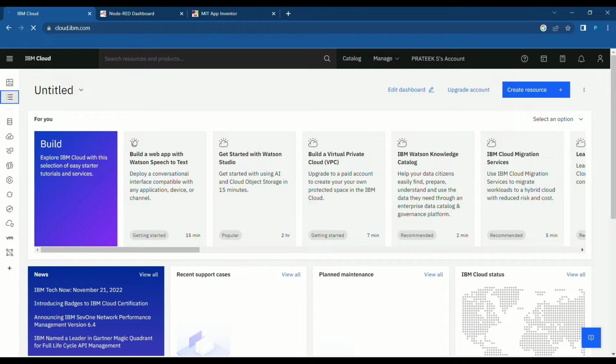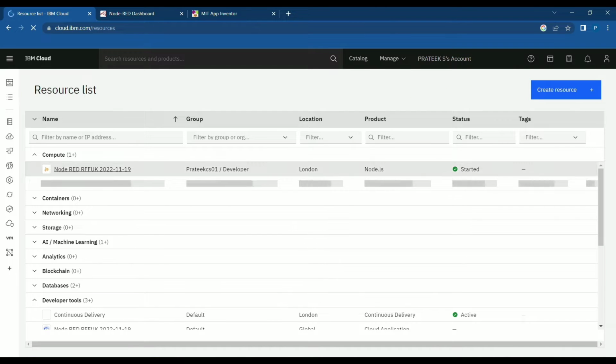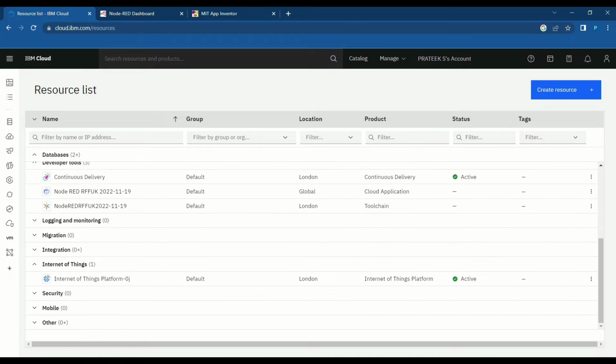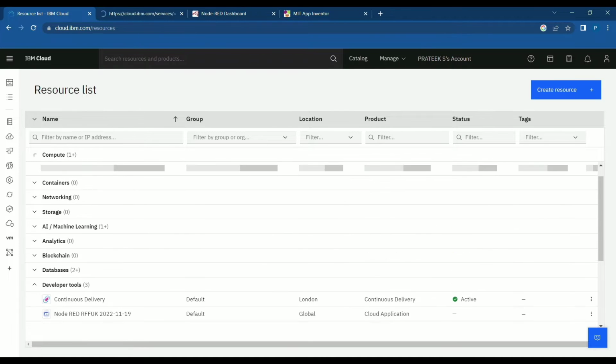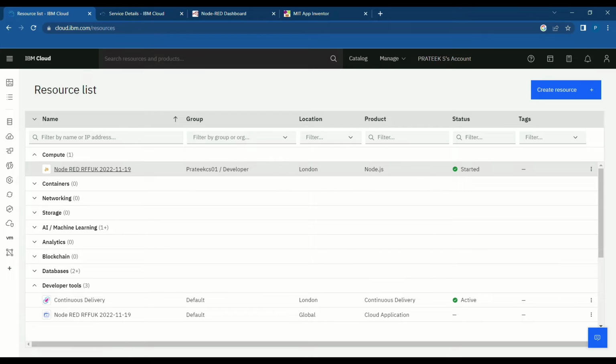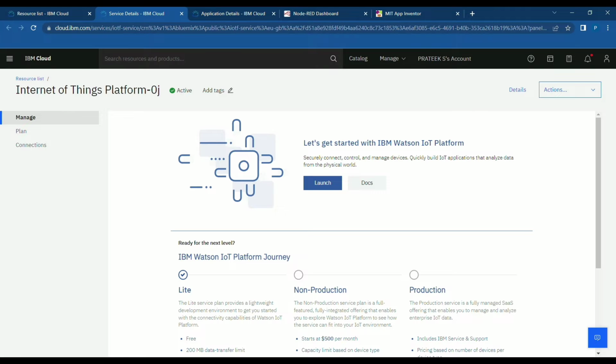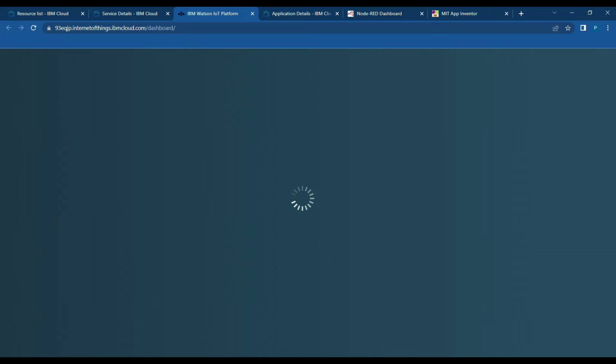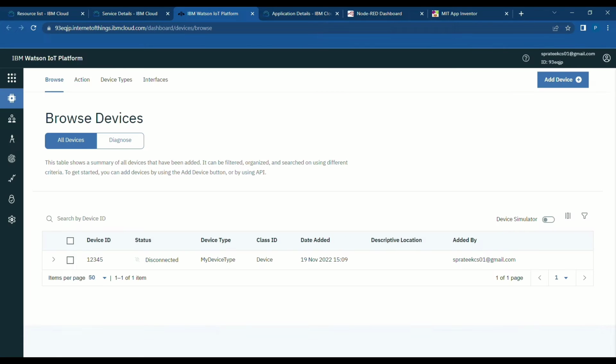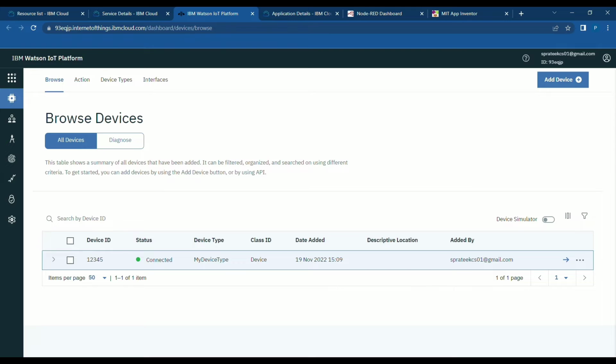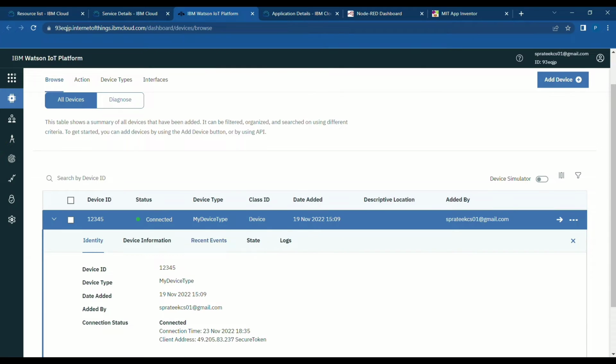At first, the IBM Cloud account is created. Following that, the IBM Watson IoT platform account is created and the Node-RED account is created. And coming to the IBM Watson IoT platform, a device is created and its parameters have been specified and it is connected.